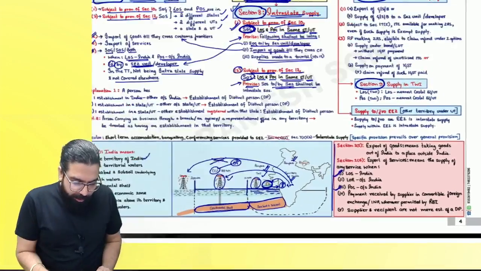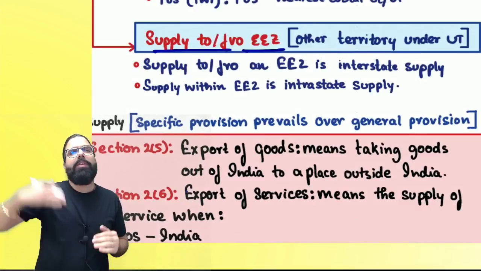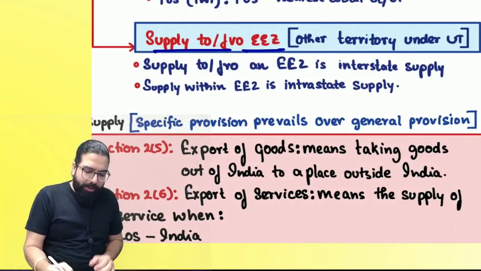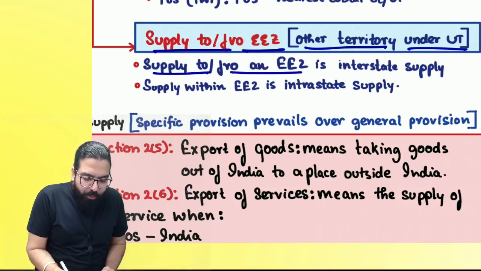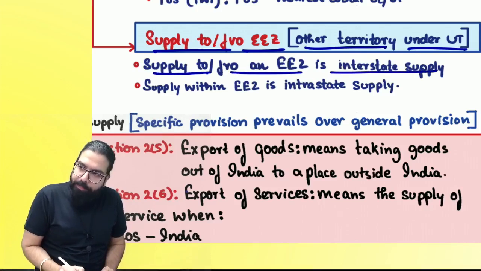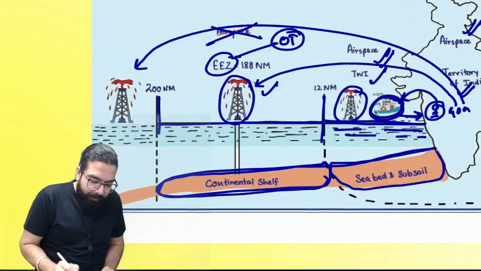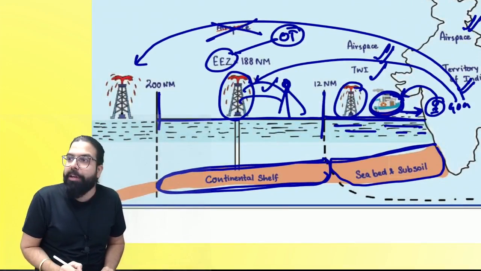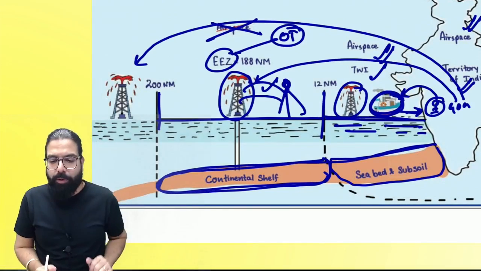Now, everyone over here. So I've gone ahead and written over here, supply to or from EEZ. Everyone, if you are supplying to the EEZ or supply is received from the EEZ, always remember it's an other territory which is a union territory. Supply to or from EEZ is always inter, and supply within the EEZ. Supposing, tell me one thing, there is one more oil field over here. He is supplying to him, he is supplying over here. Then what will happen? Within the union territory, intrastate. Can I go ahead, everyone?